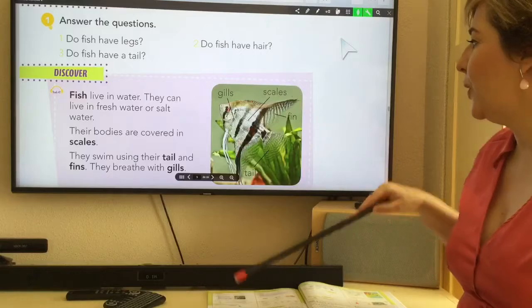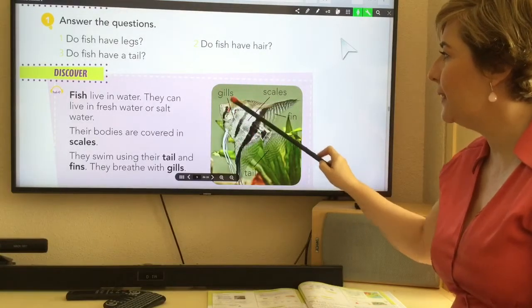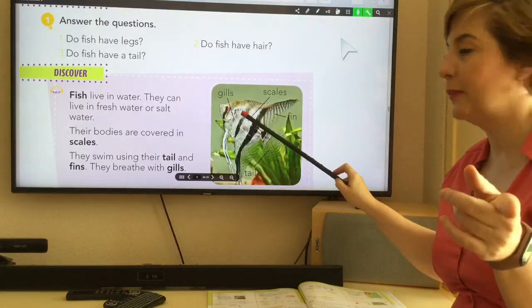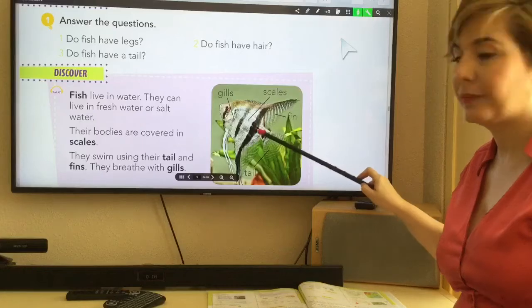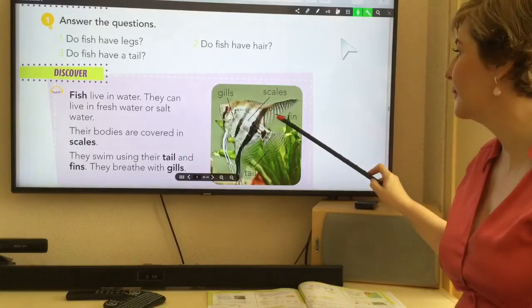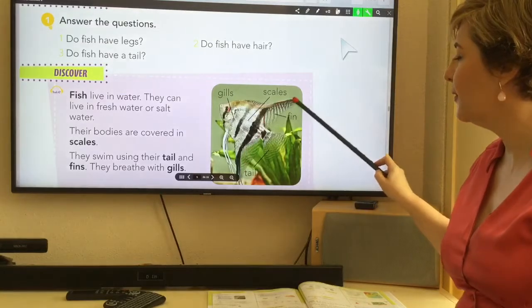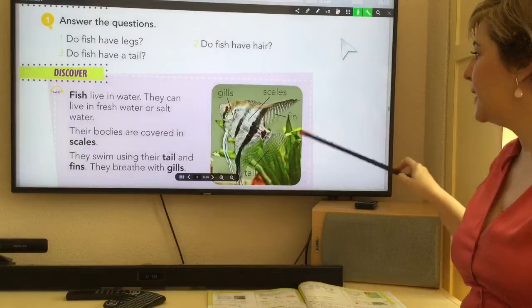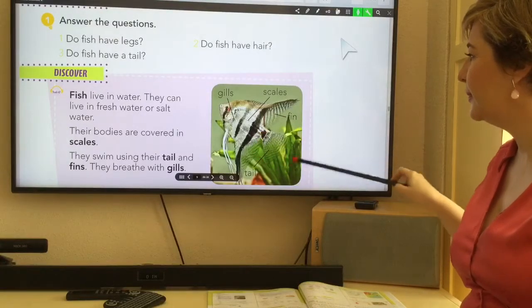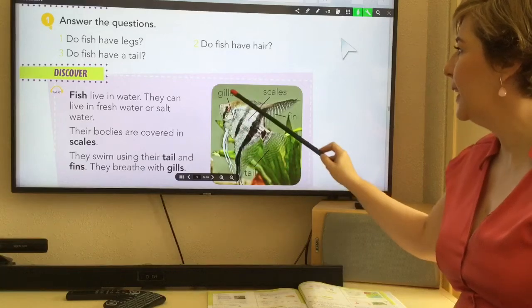So let's see all this vocabulary. We have gills, listen and repeat, gills, scales, fins, and tail. Okay, repeat again.